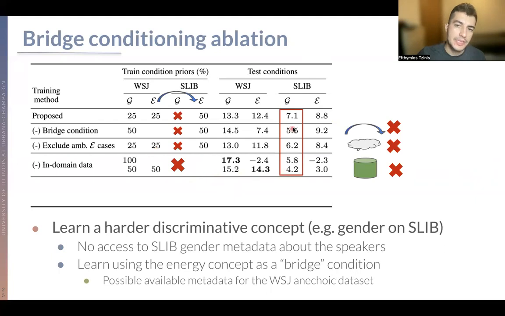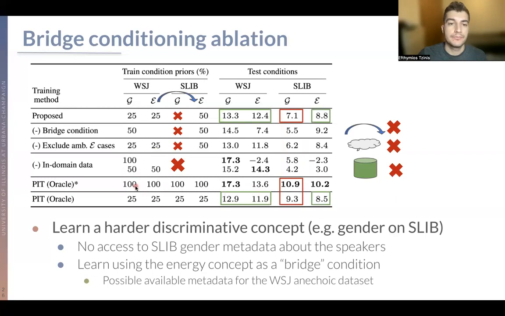And we also have a huge performance drop when we drop the in-domain data, as we see here. Comparing the numbers of our proposed approach, we see that we are always better than permutation variant training trained on all this data.